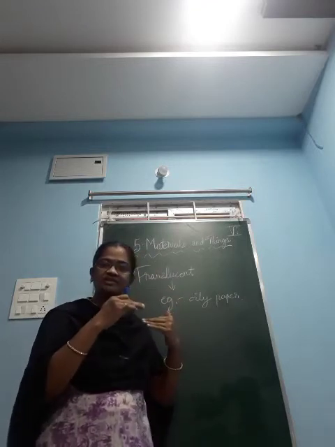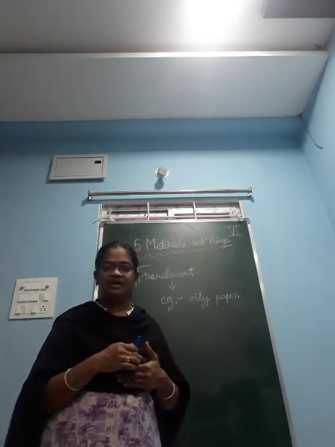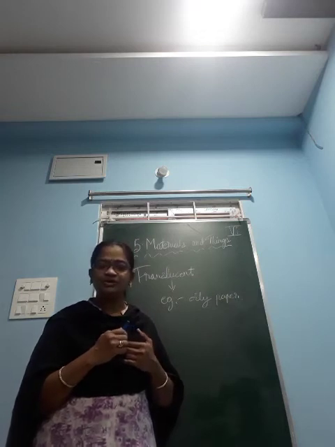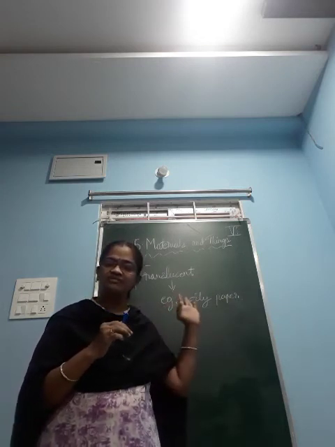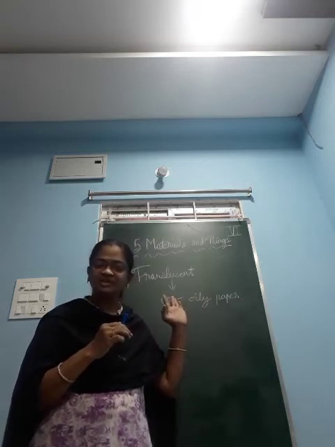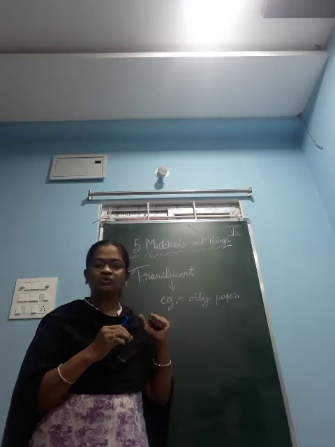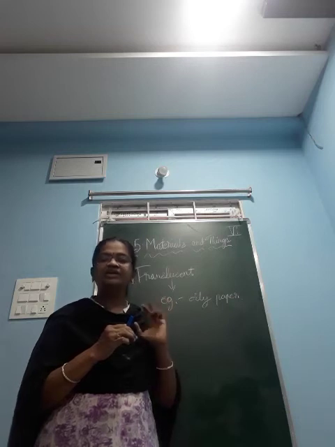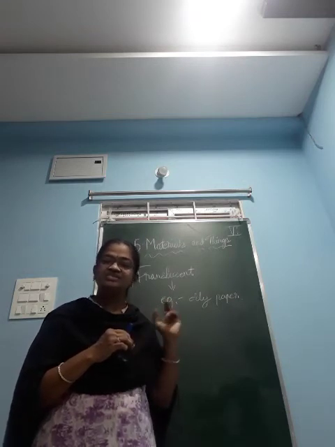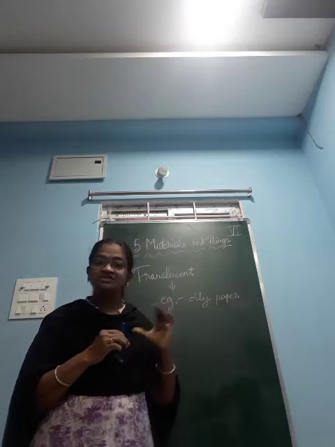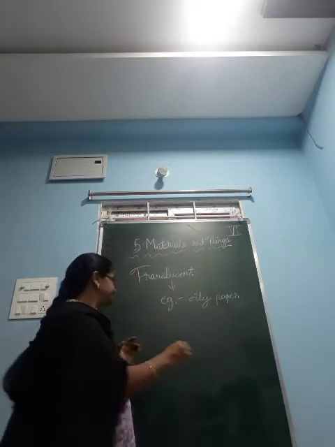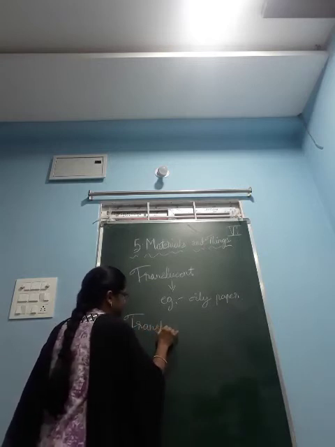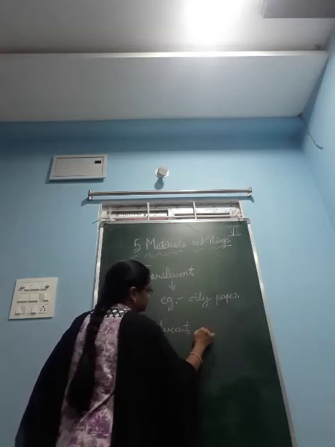They allow some light to come through, but you can't see clearly through them. Such glass we call translucent glass.